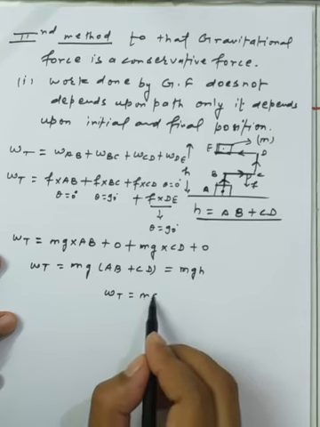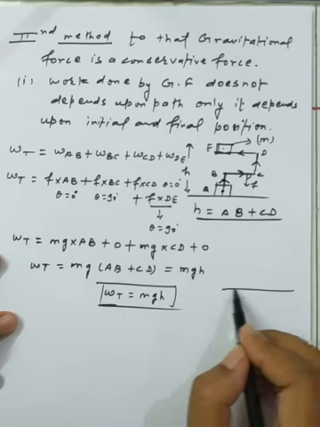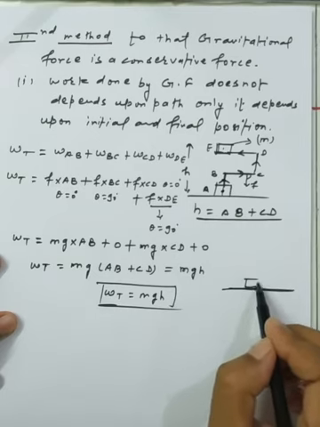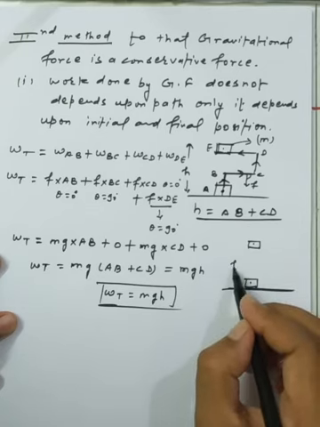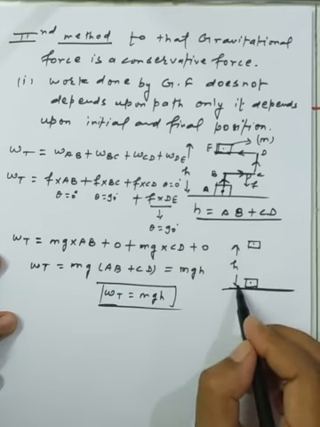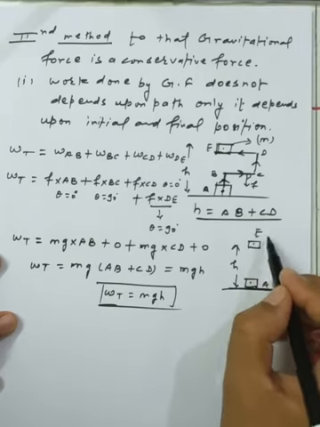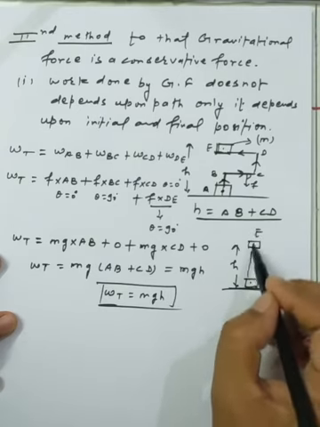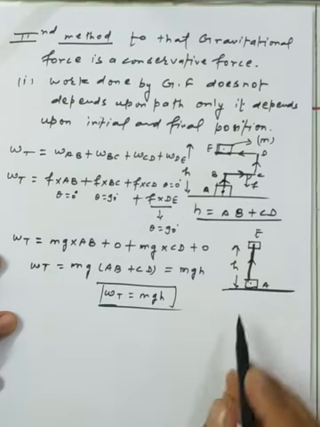This is the first representation. Now I give the task to another person: move up to the same height, called H. This is the initial position A, and this is the final position E. This time we move directly. So what kind of potential energy do we have in this case?